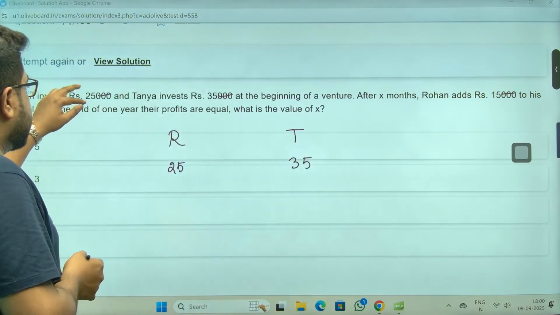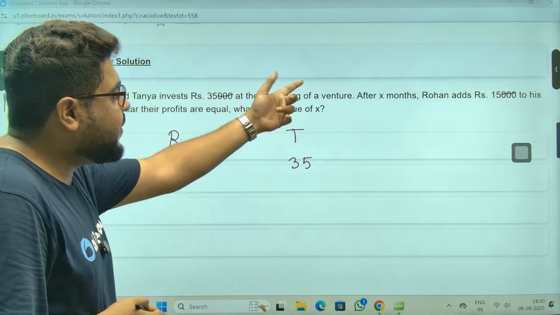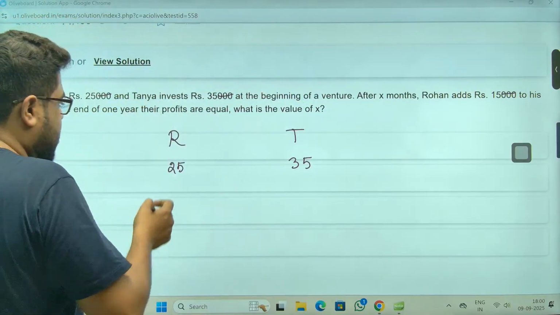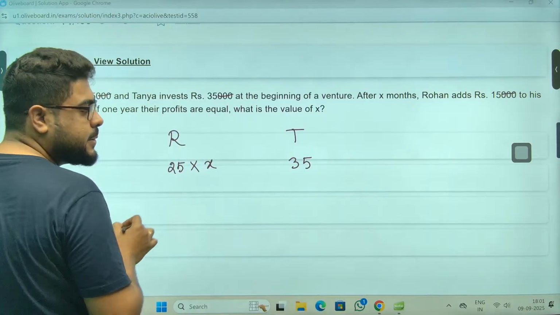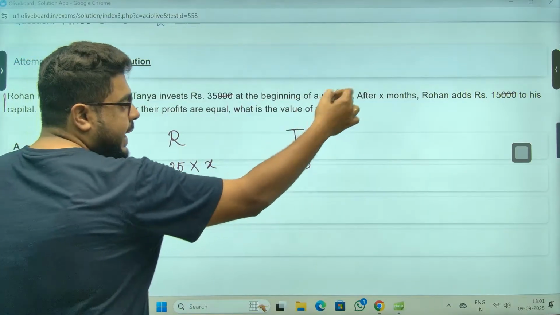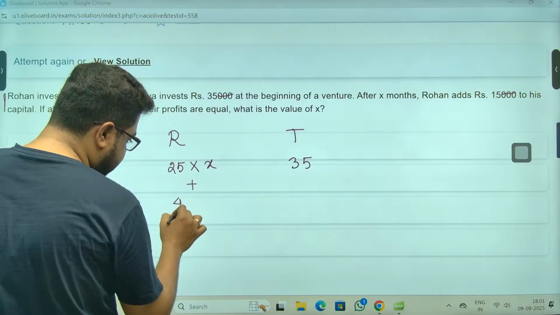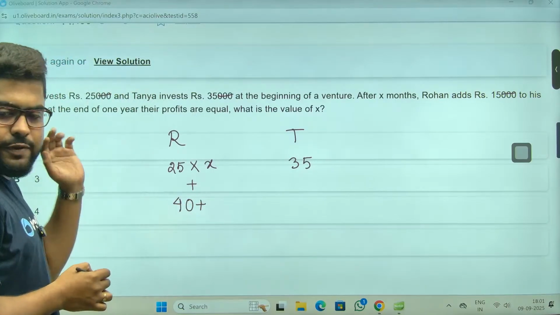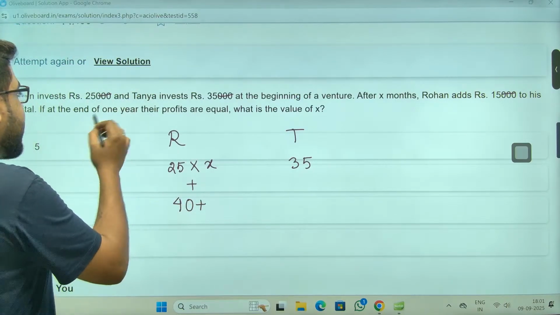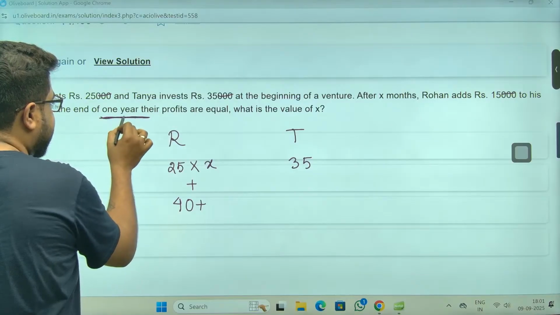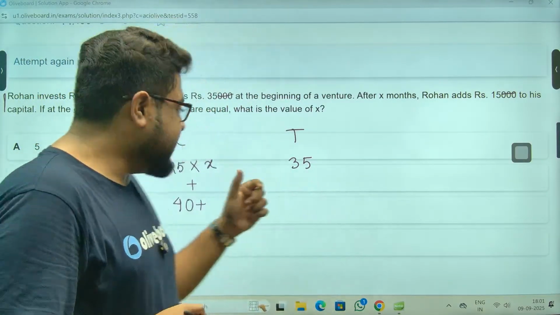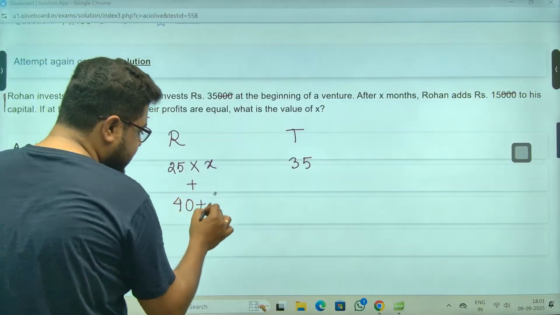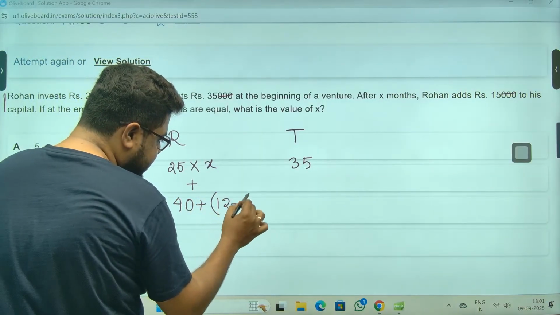After X months, Rohan added 15, meaning now the capital becomes 25 plus 15, which is 40. The business was of 1 year, meaning 12 months, so this money was there for 12 minus X months.